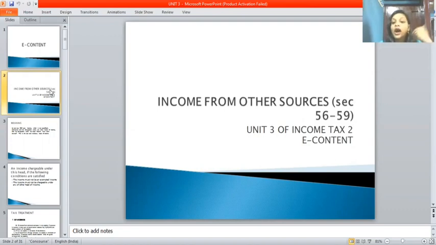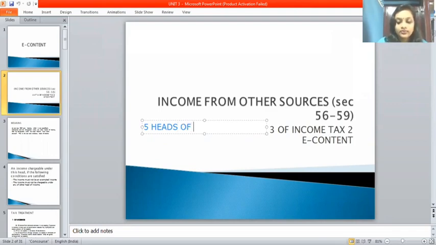In 6th sem, I'm going to teach in detail about income from other source. That is the last head of the income. So I will just write the 5 heads of income tax.